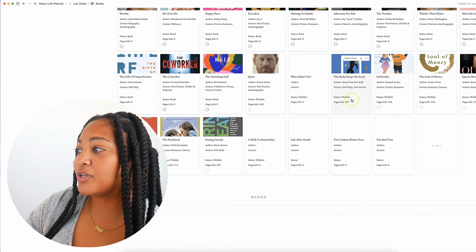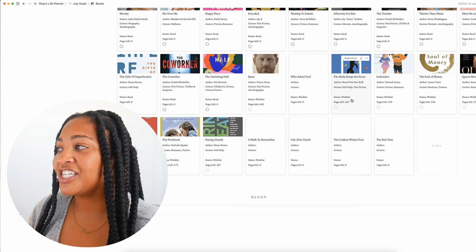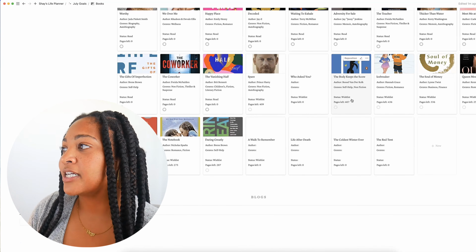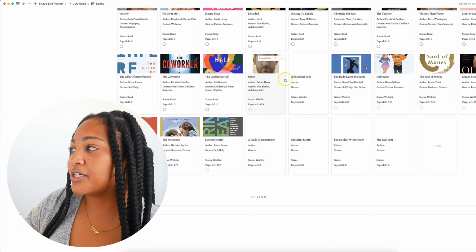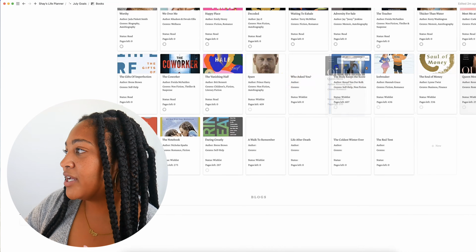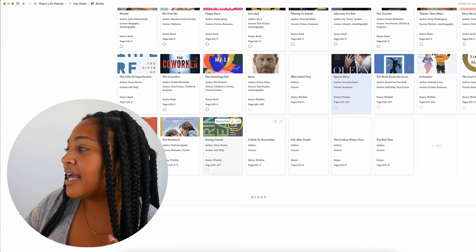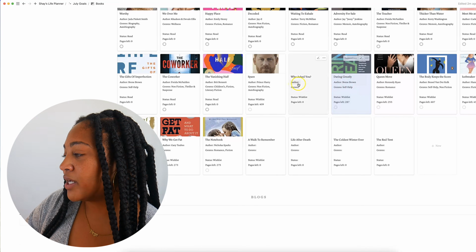What I normally do is I read a serious book, a non-fiction book, even self-help-ish in nature, and then I do a fictional book, and I just kind of rotate as such. So Spare is gonna be a more serious book, so perhaps I'll do Who Asked You. I also want to read Queen Move, like I'm ready to read that. And I also want to read Daring Greatly. I'm ready to read that as well.